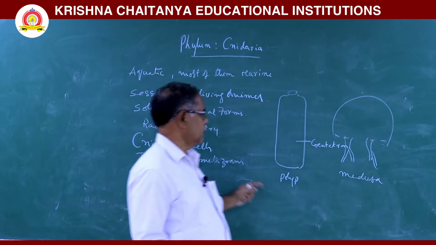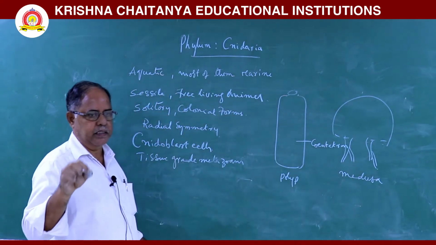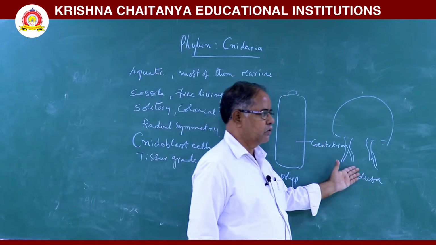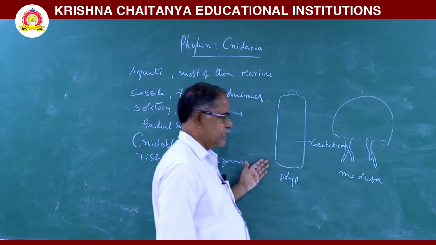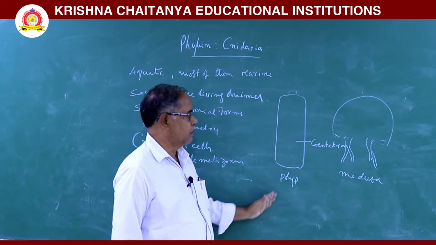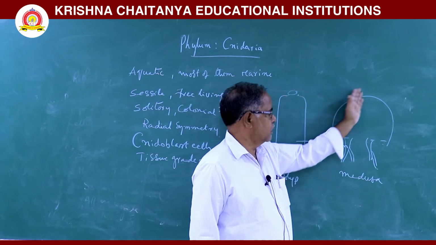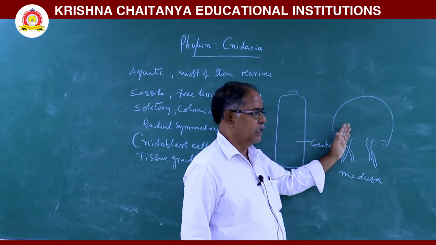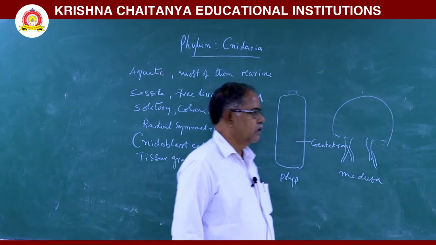In these animals two forms are there, two zooids are there. One is a polyp, second one is a medusa. Polyp is a sessile, cylindrical, asexual form. Medusa is umbrella shaped. This is a free living form and a sexual form.